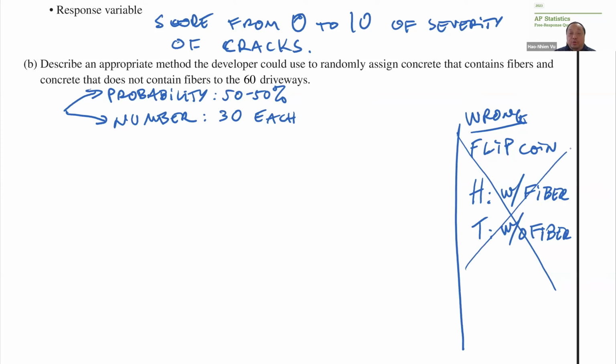I'm going to show 2 possible right answers. One is like flip a coin, where the randomization is done on each individual. And the second approach, which is my personal preference, but probably I'm in the minority, is to randomize the whole list and then just chop it in half. Flip a coin.